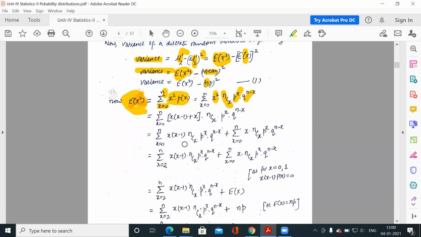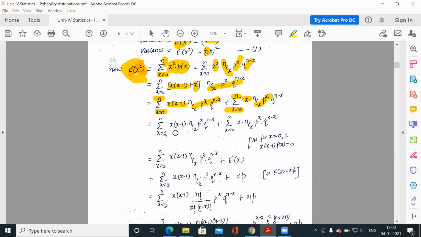Now if you see this, we can write x square as x minus 1 plus x, because it will give you x square minus x plus x. So minus x plus x would cancel out. What will be left? Only x square. So x square can be written like this, and other things are the same. I have divided this into two terms: x minus 1 into the probability function, and x into the probability function. The summation varies from 0 to n.